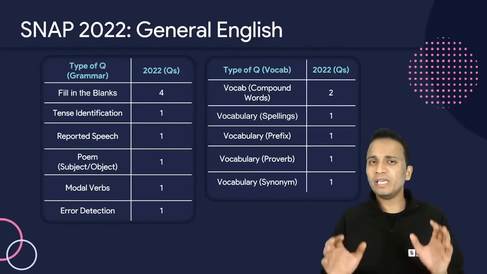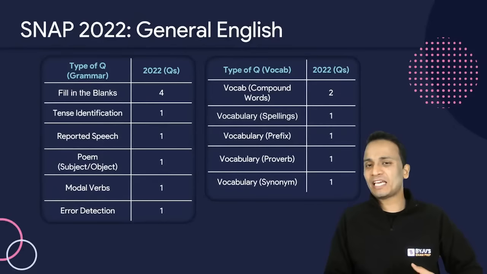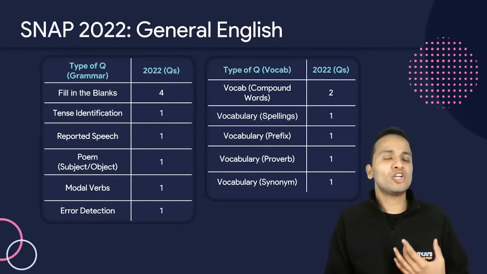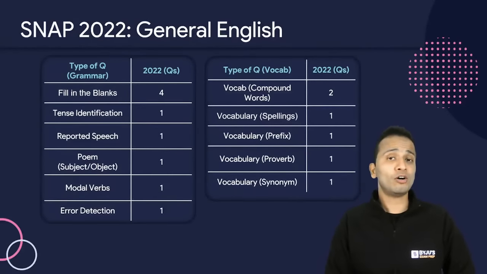So you have to be above average in any one of these areas. If you are below average, if you are not good in both these areas, then it will be difficult for you to clear the overall cutoff of SNAP.